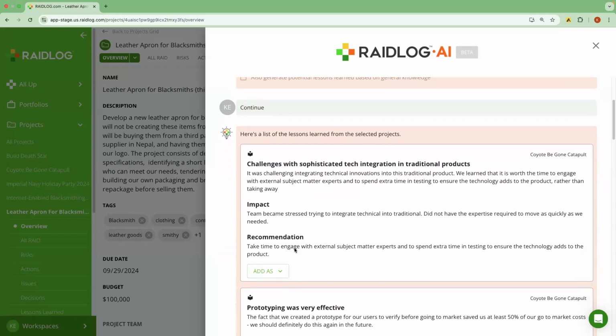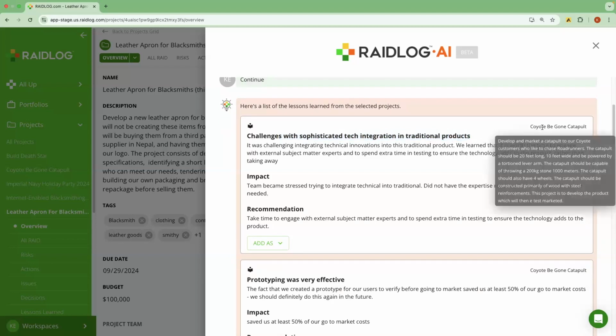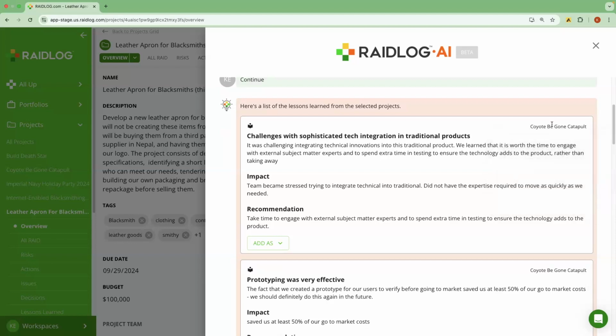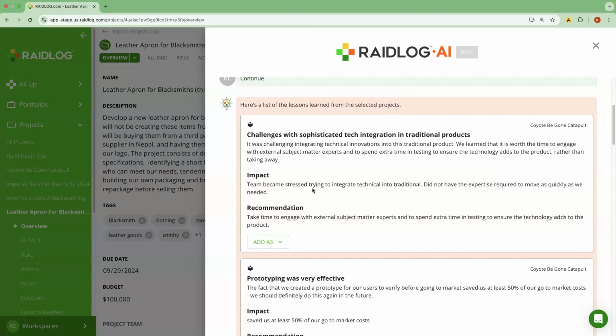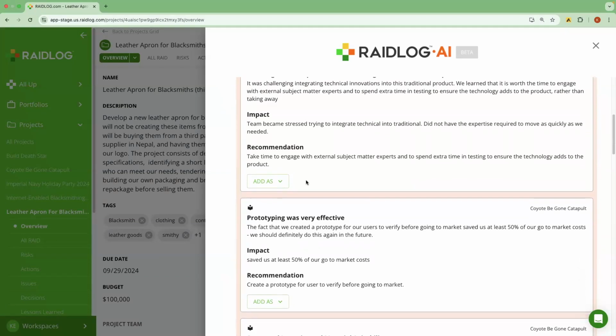And I can take a look at these. So the first one here is we've got challenges with sophisticated technology integration with traditional products. Now I can see this is from my Coyote Be Gone project. I can highlight and see a little bit of the project description so I can see more about that project. And I may say that one doesn't quite fit my project description here. So let's scroll on to the next one.